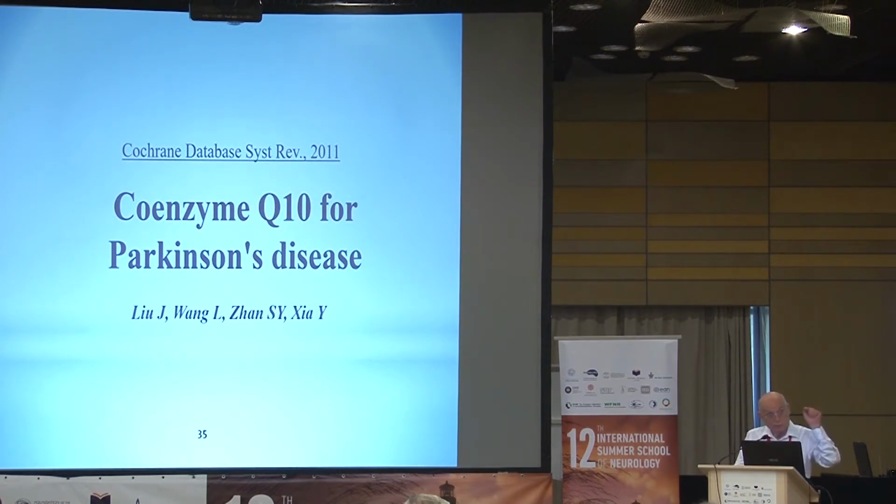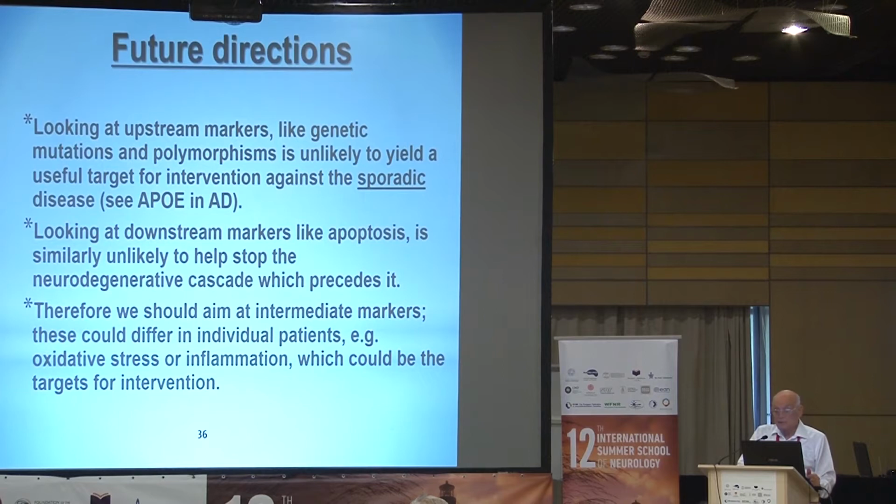So if we would treat only these patients who have a different disease from those patients who have the same clinical phenotype due to another mechanism, then it could have worked. So the future directions are that looking at upstream markers like the genetic mutations and polymorphism is unlikely to yield a useful target for intervention against the sporadic form.